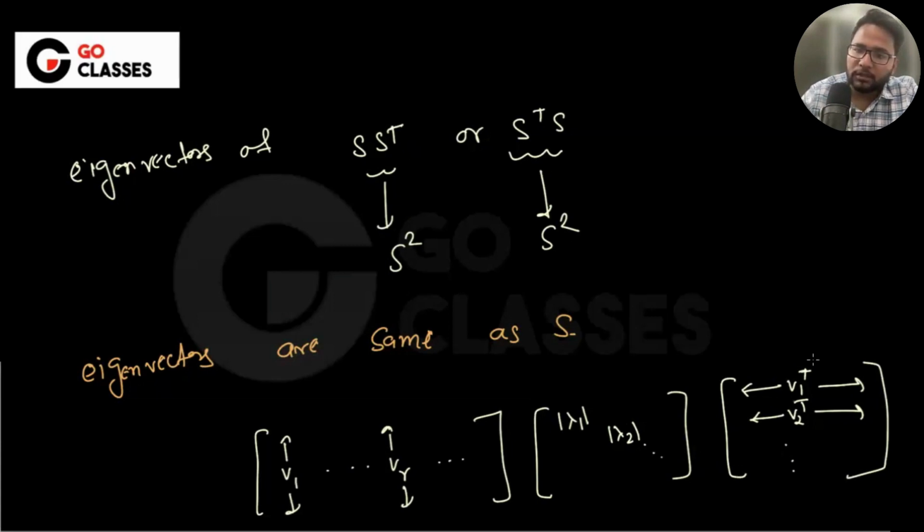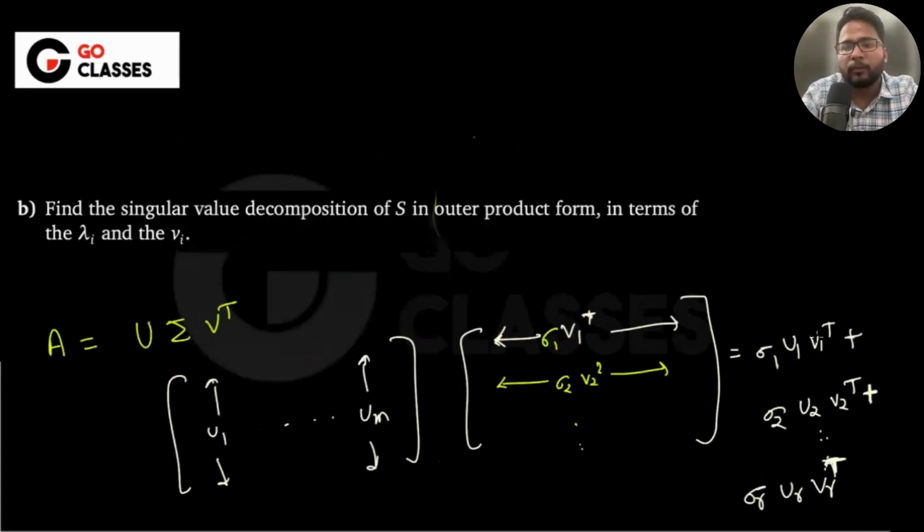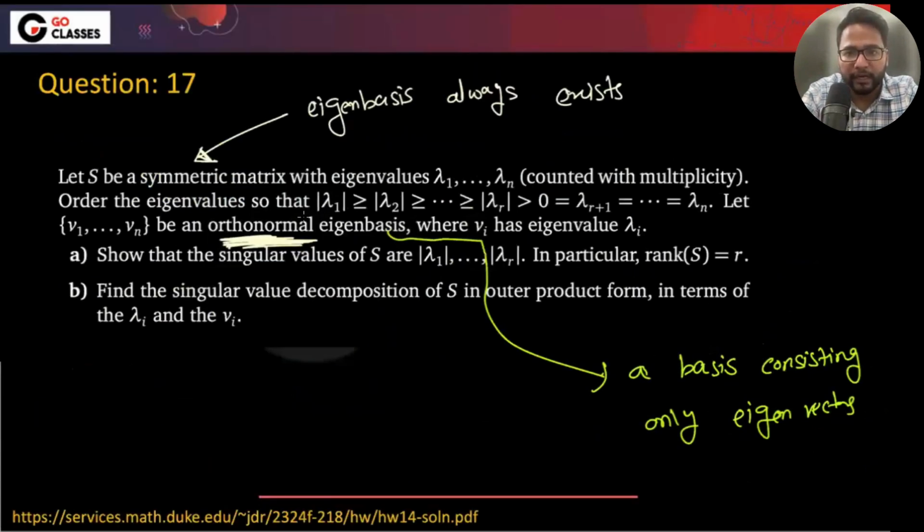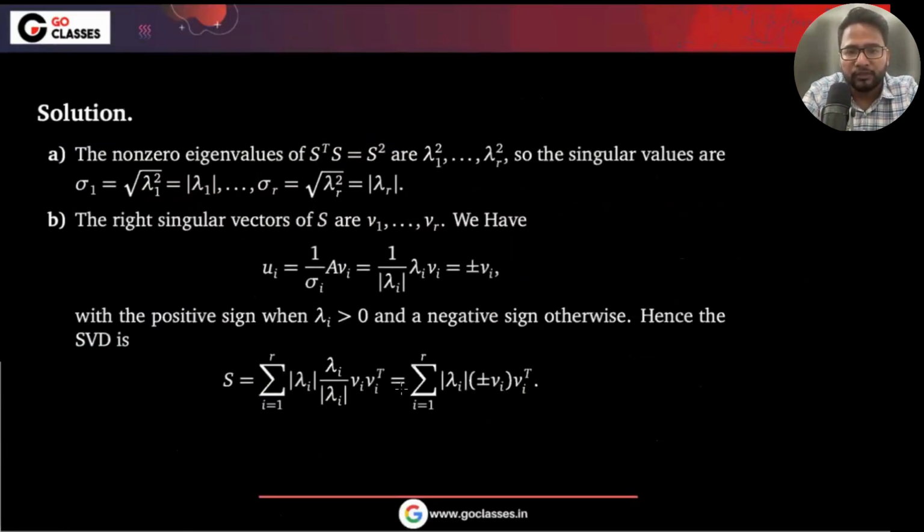So what is the outer product sum? Instead of U1, you will be writing V1, that's the only difference. And tell me what is V1 into V1 transpose? If it is a unit vector, then it will be one. But I think the eigenvectors are not unit vectors here. That's fine. So instead of U, you can write V, which means it will be something like this. So the right singular vectors are basically,